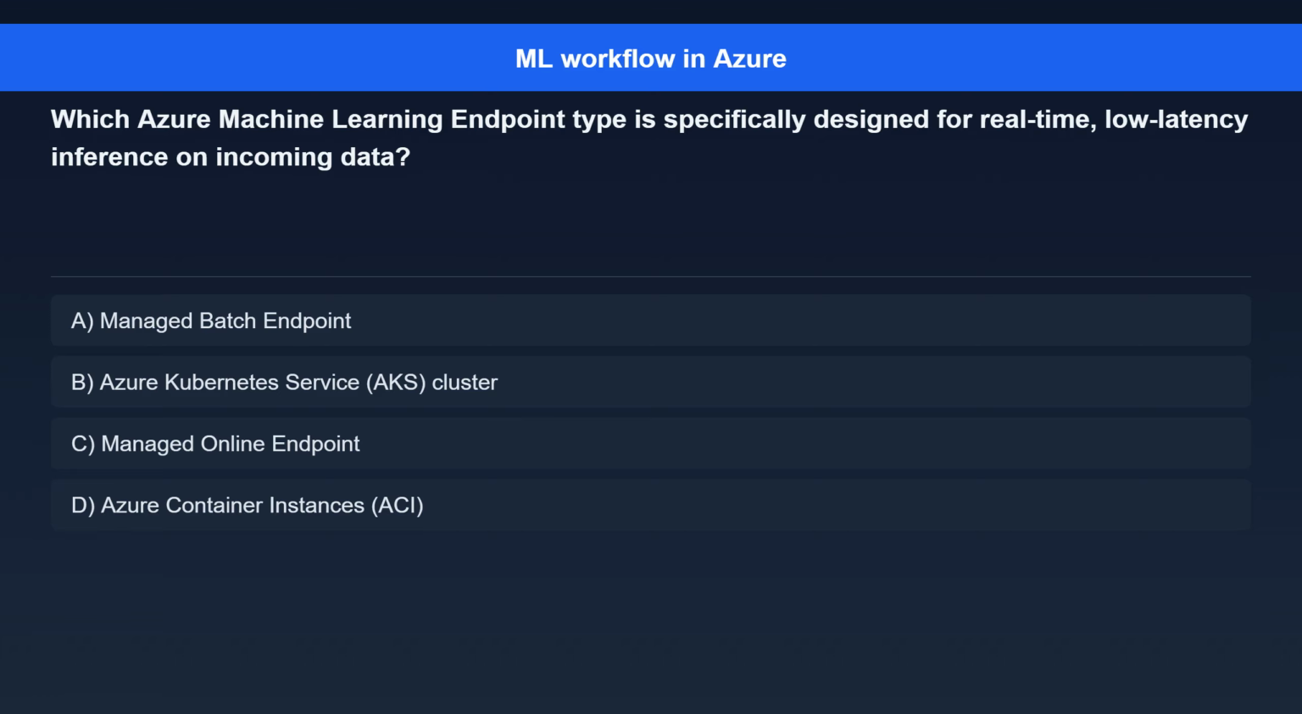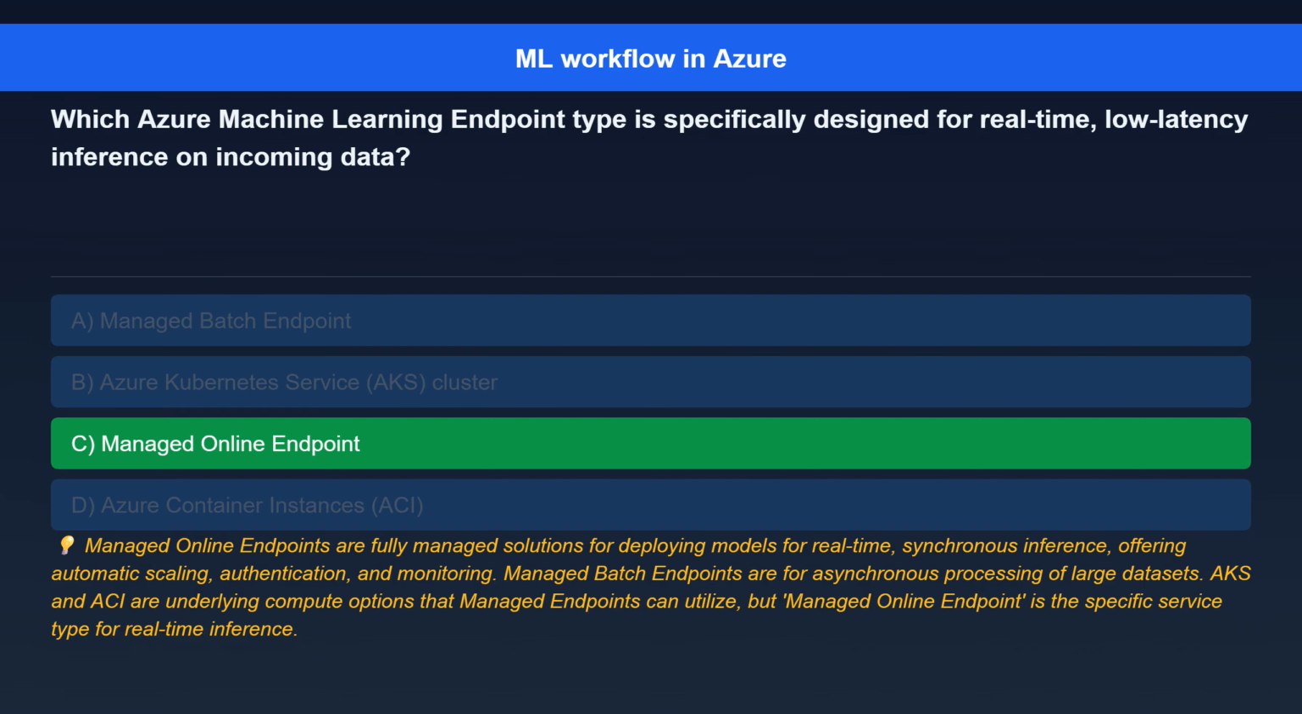Question 5. Which Azure Machine Learning endpoint type is specifically designed for real-time, low-latency inference on incoming data? Option A, Managed Batch Endpoint. Option B, Azure Kubernetes Service AKS Cluster. Option C, Managed Online Endpoint. Option D, Azure Container Instances ACI.